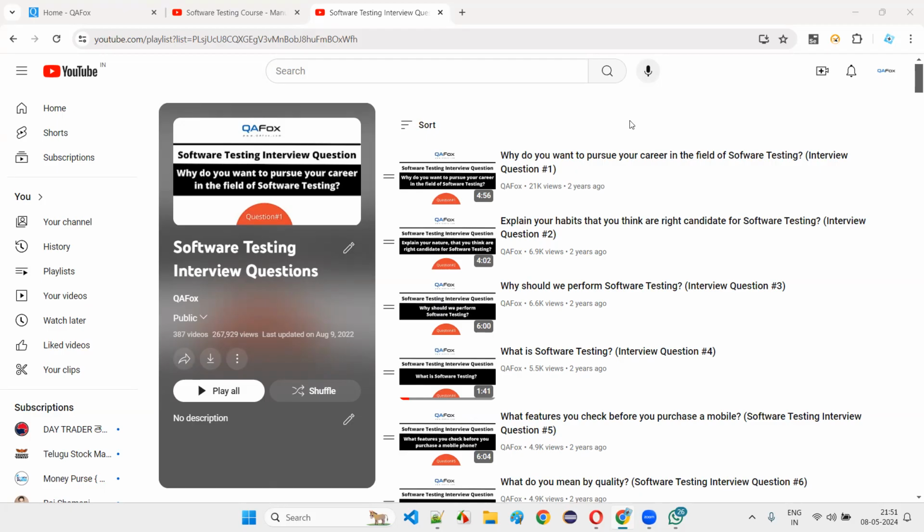If you don't change, the test case will get outdated and it will no more fetch you any defects. Using that particular test case document, you cannot report any defects anymore. So we have to keep on ideating more test cases and keep on updating the test cases, whether it is traditional projects or agile projects. Based on the current situations, we have to keep on adding the test cases to our list.